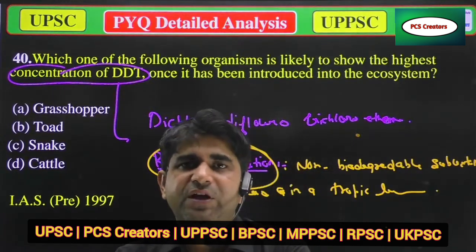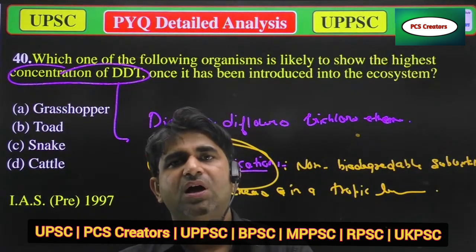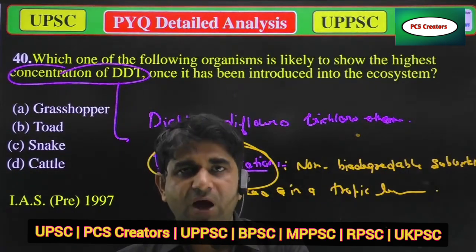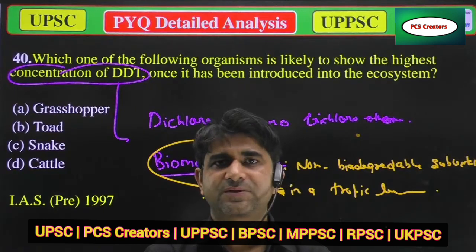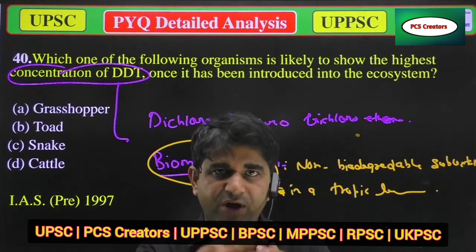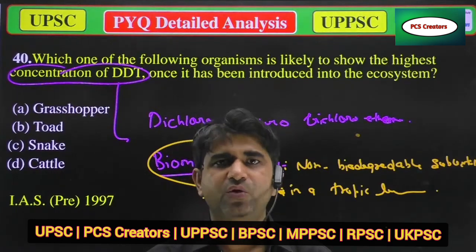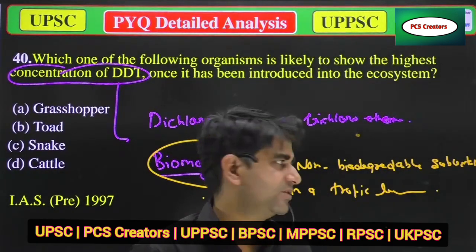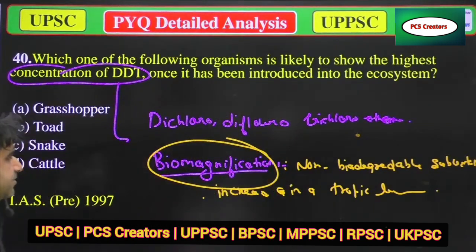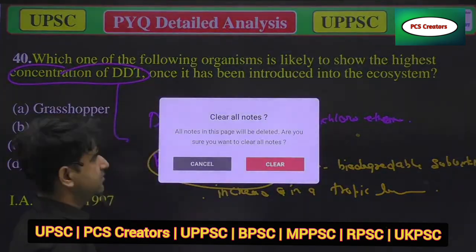Again, biomagnification is a process by which the amount of non-biodegradable substances increases from one trophic level to another trophic level, and this phenomenon is called biomagnification. Why is this harmful for the environment? Just wait a minute. Take a screenshot over there, and after that I will explain it. So I hope you have taken it.